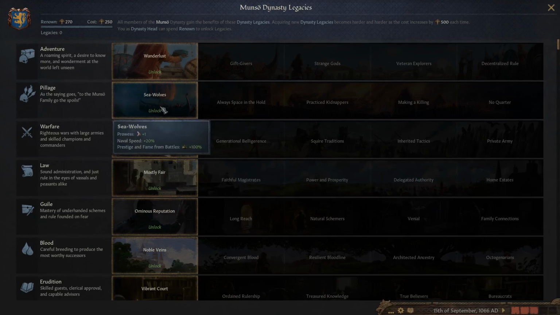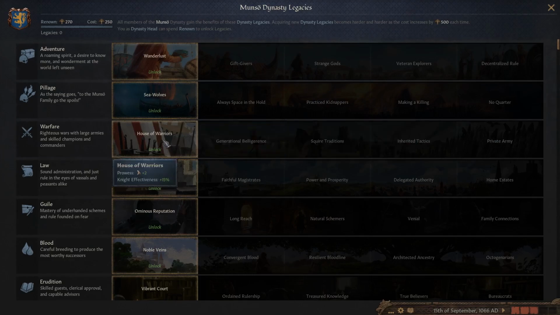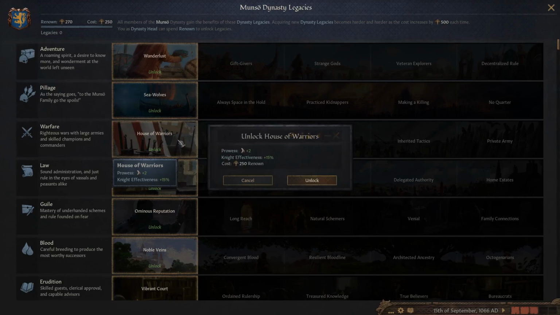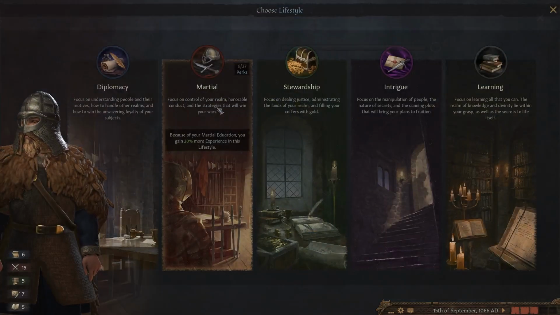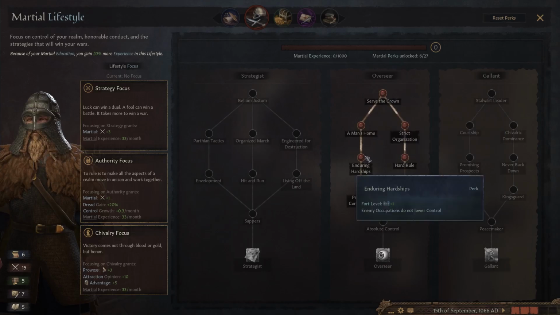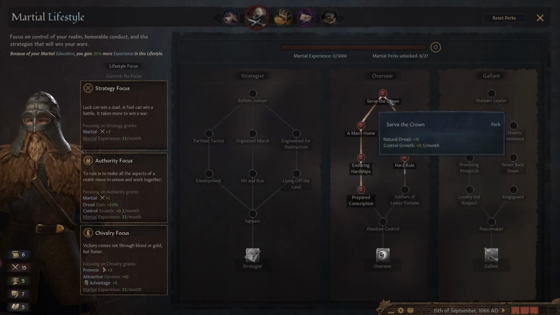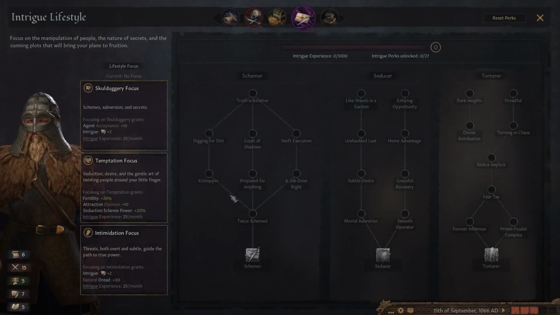We might pick up some of these pillage ones because they are actually pretty good as well. But for now, I think House of Warriors is going to help give us a little bit more prestige and increase the effectiveness of our knights. You can see we also have to choose a lifestyle, and you'll see here that we actually have a bunch of perks already in the military tree, which I like a lot, because I think at least this perk here is really useful. But what I'm going to do is actually go down the intrigue route, which is something I don't normally do.